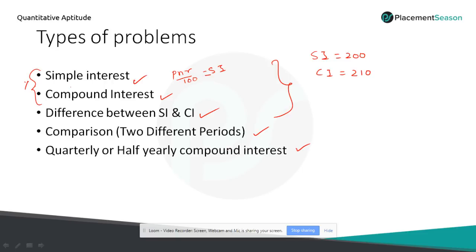So quarterly and half yearly compound interest we have discussed. In case of half yearly, the interest will be added with the principal at the end of 6 months. In case of quarterly, the amount will be added with the principal at the end of 3 months. So we have discussed these topics in the session today.